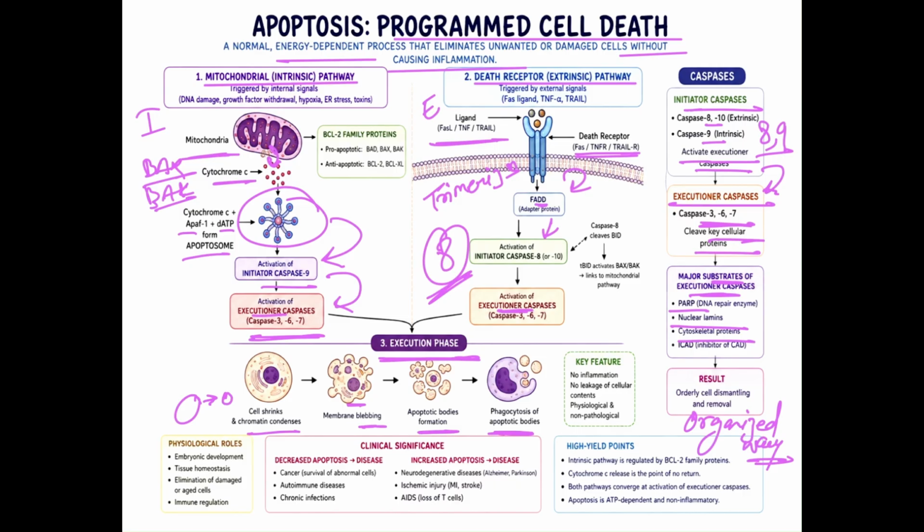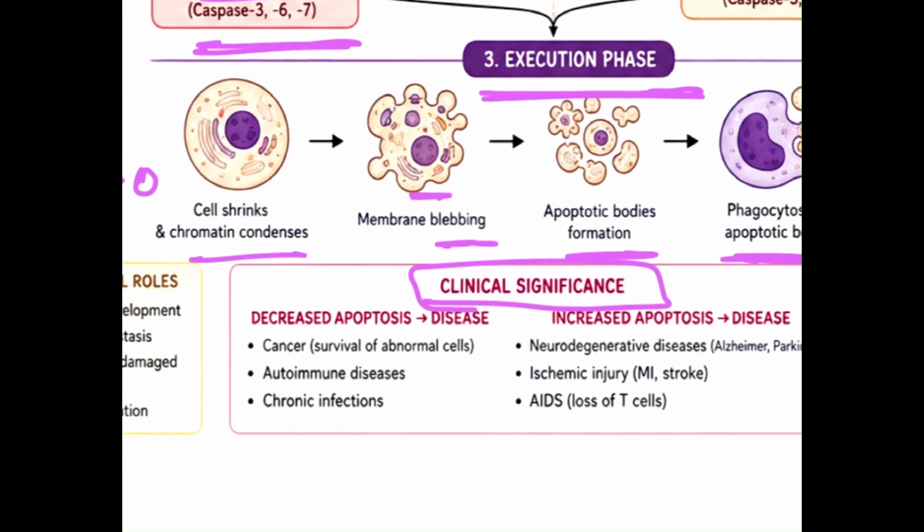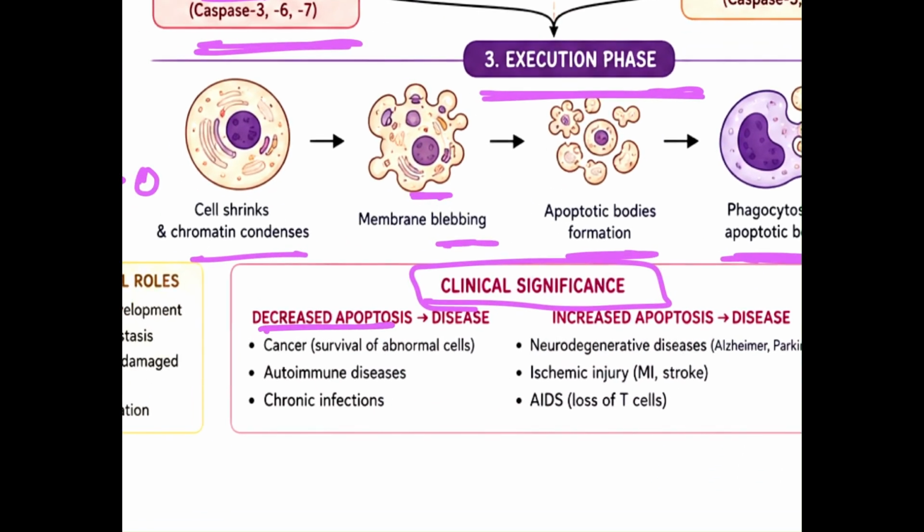What are the key features of apoptosis? No inflammation, no leakage of cellular content, and it can be physiological as well as pathological. What is the clinical significance we need to remember? If we have decreased apoptosis, then it will lead to disease. The cells are not dying. The damaged cell will survive, leading to cancer, autoimmune disease, and chronic infection. That bad cell will stay inside the body.